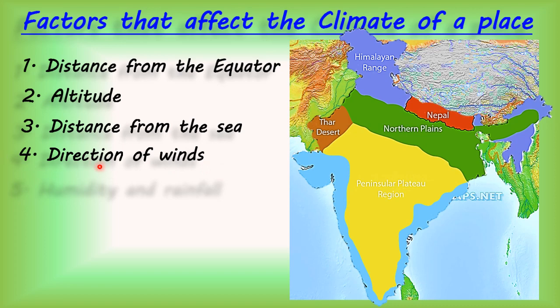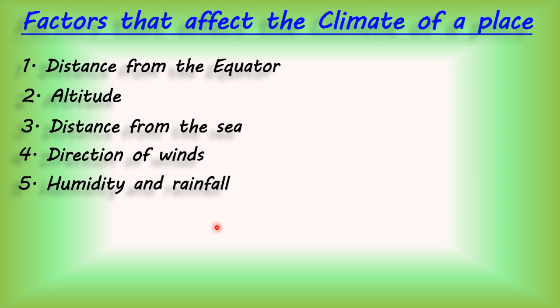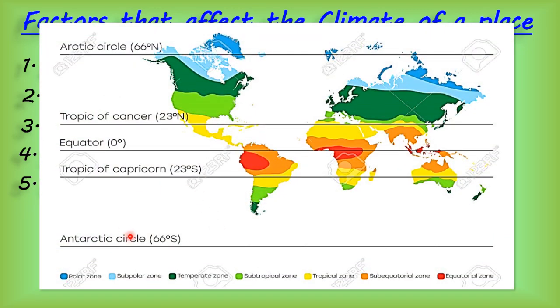Direction of winds is clear. Now see what is the last point. Humidity and rainfall. Now understand this, children. Moisture or water vapor present in the air, we call it humidity. The amount of water that is present in air, we call it what? Humidity. And humid air causes rainfall. Why? When air becomes heavy because of the weight of moisture or water, then it rains.